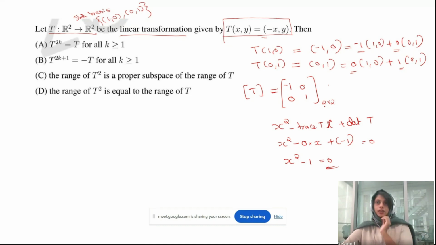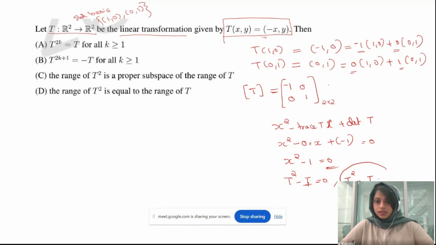So the first step, once you are given the linear transformation, is to write the standard basis of R2, then work on the standard basis to get the matrix representation. Then write the corresponding polynomial of this. This is the corresponding polynomial of the matrix T, which means the matrix T also satisfies this equation. So we can write T squared minus I, where I is the identity matrix, equal to 0. That means T squared is equal to identity. Correct? This is what we need.